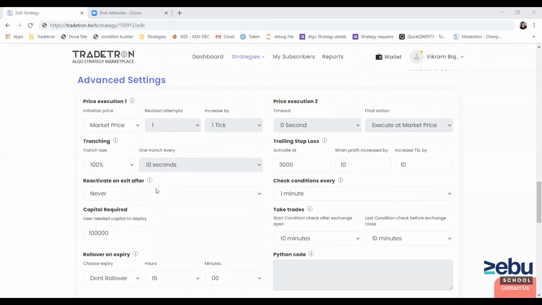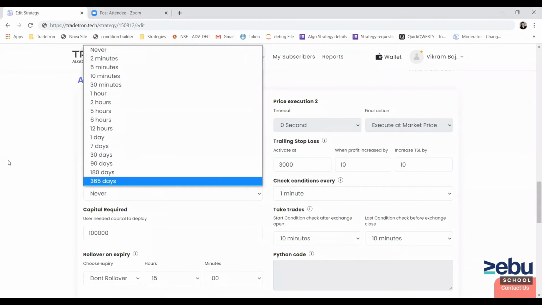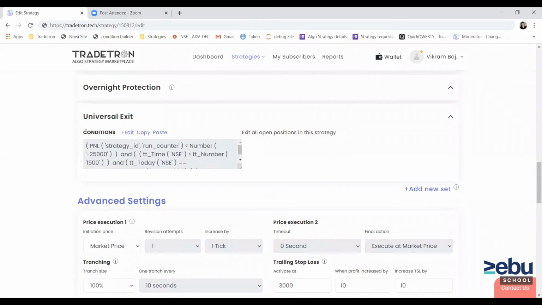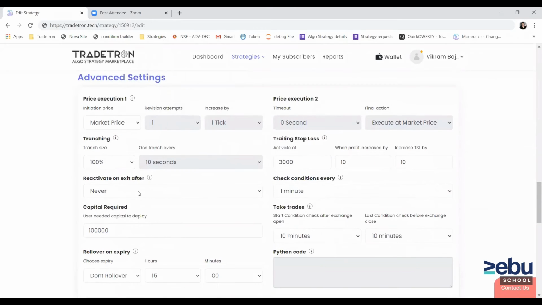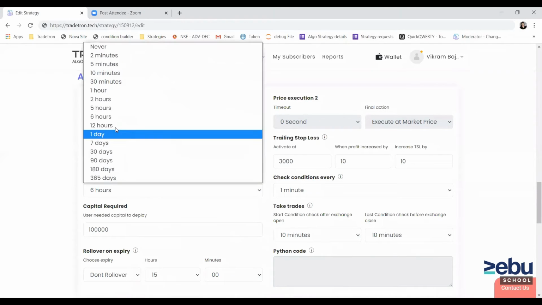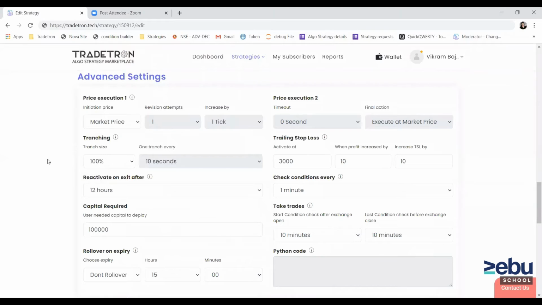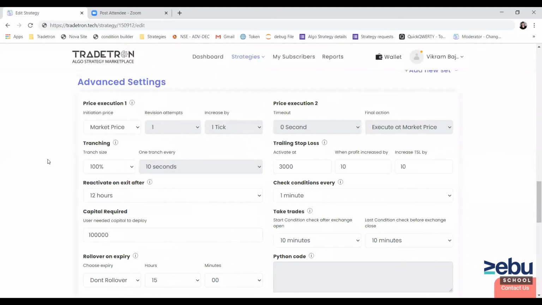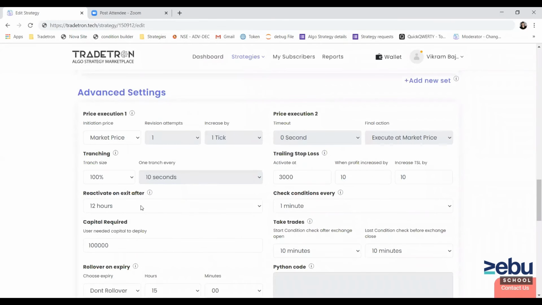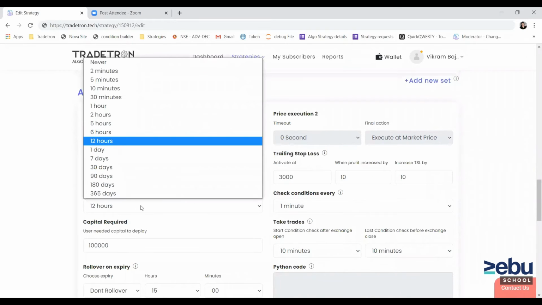So for an intraday strategy, if you don't want your strategy to enter again or take entry positions again, then after universal exit, if you set this reactivation time to, let's say, 6 hours or 12 hours, it will not get reactivated and won't check entry conditions again. So this is one way to restrict your strategy from checking entry conditions again once a universal exit is satisfied.